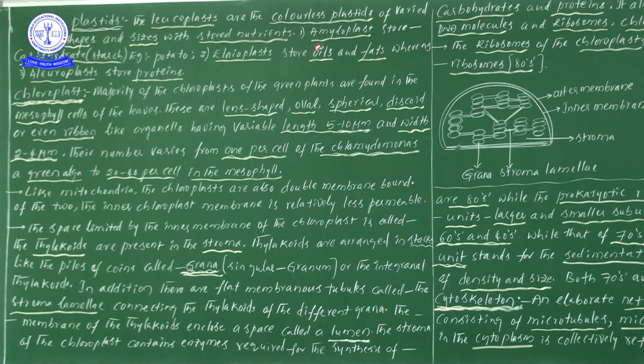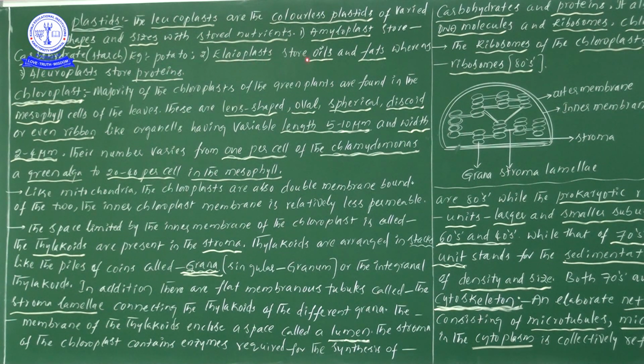First of all, let us learn the types by heart. First one is amyloplast, second one is eleoplast, and third one is aleuroplast. One more time: amyloplast, eleoplast, aleuroplast. Can you say it one more time? Now, amyloplast stores starch or carbohydrates. The best example is potato.